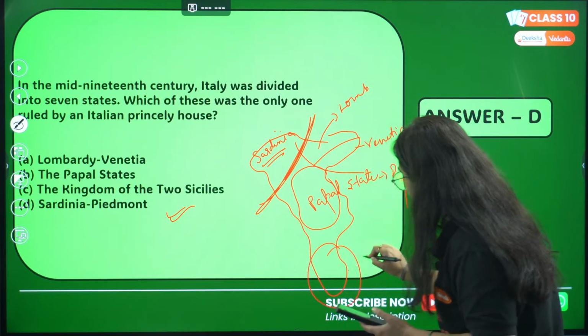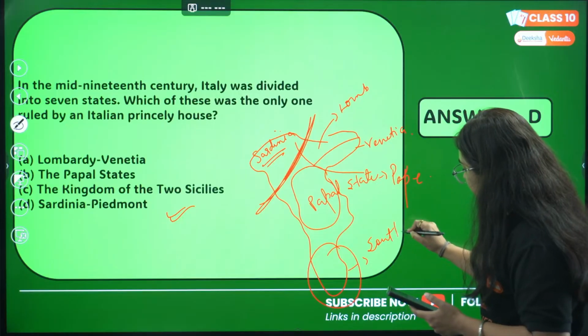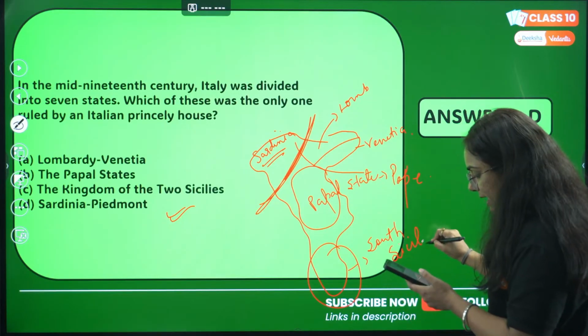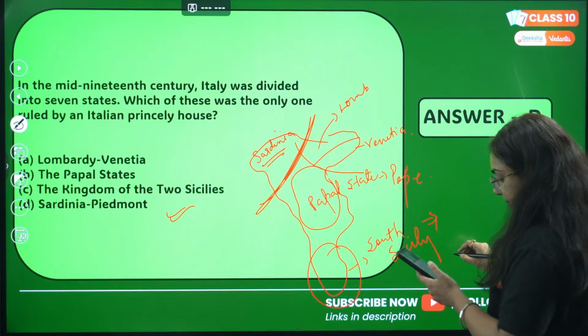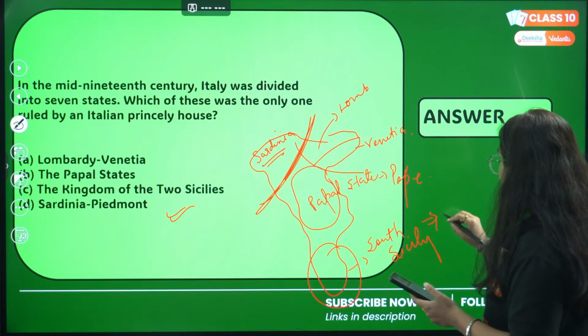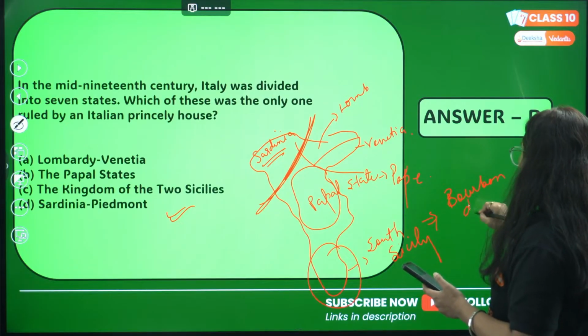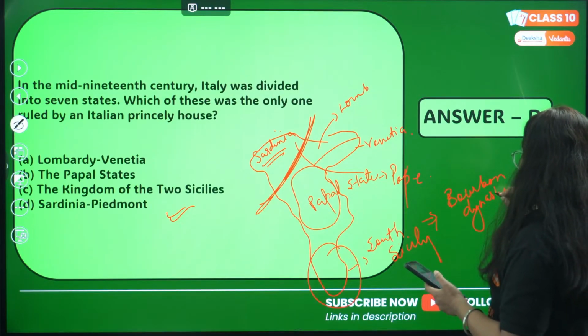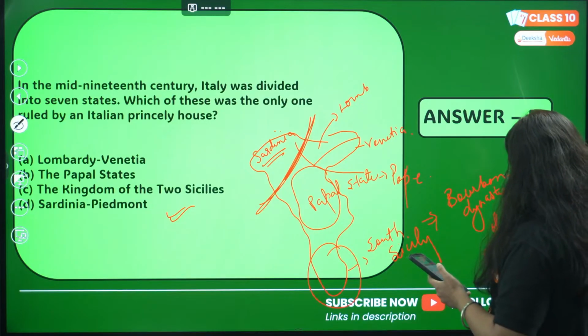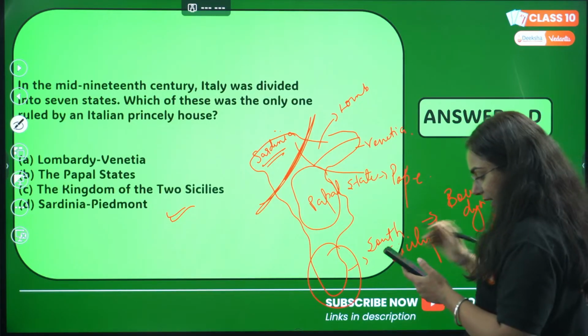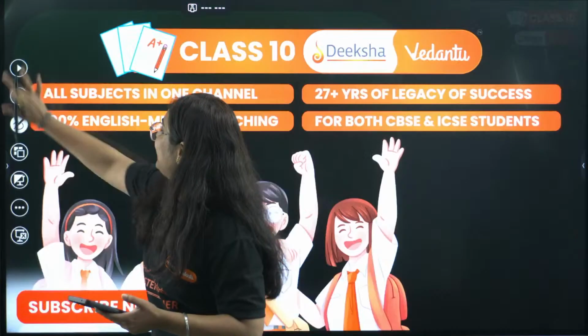And this was the region of South Sicily, ruled by the Bourbon dynasty of Spain, if you know about this. Okay, I didn't even notice. Great, that's great that you guys didn't notice it.